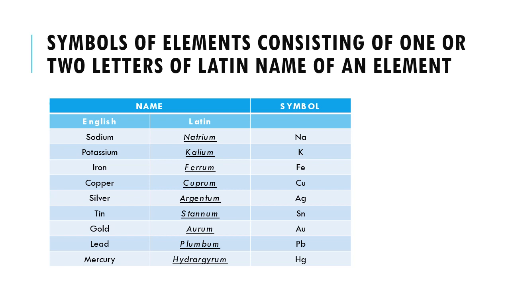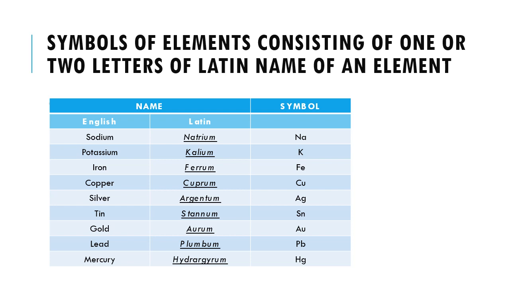Tin, the Latin name is stannum, the symbol is Sn. Gold, Latin name is aurum, and the symbol is Au. Lead, Latin name is plumbum, and the symbol is Pb. Mercury, the Latin name is hydrargyrum, and symbol is Hg.